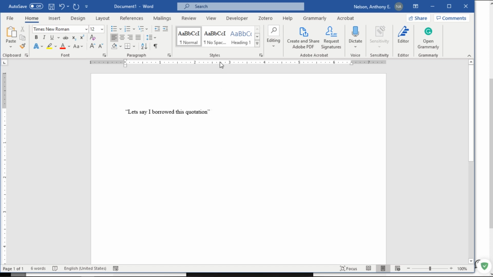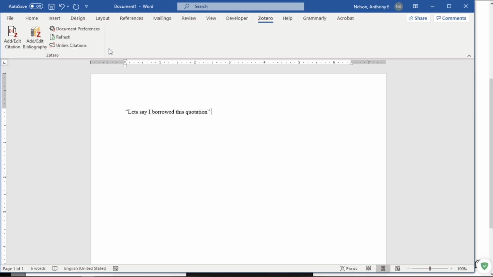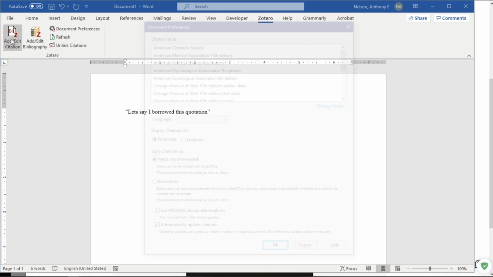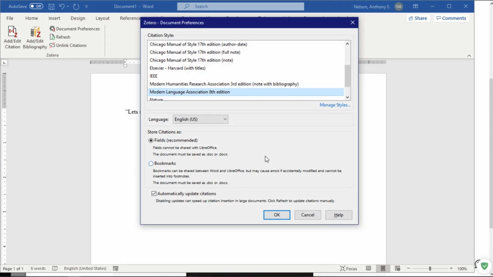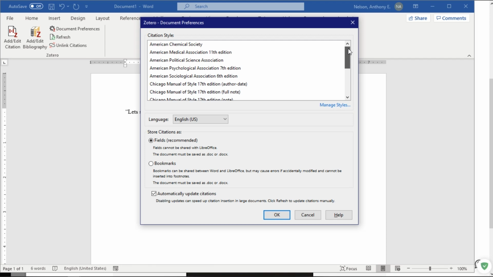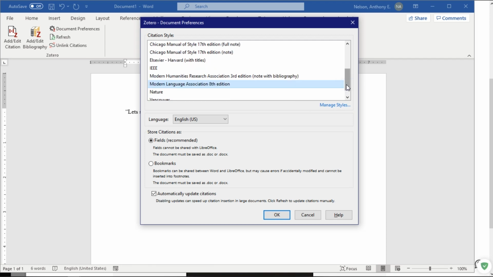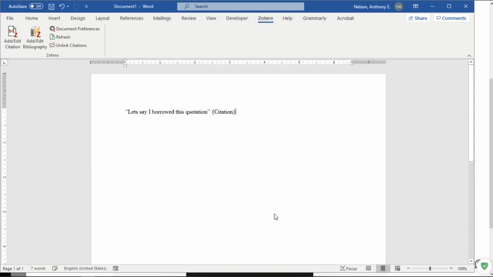Okay, now I just need to go to Zotero, add edit citation, and it's going to ask me for the style. Now for this class, we're going to use two different styles. For about the first half of the semester, we're going to deal with the Modern Language Association, or MLA. But for about the second half, we're going to deal with the American Psychological Association, or APA. So this time, I need to select MLA, 8th edition. Everything else, leave it as is, and press OK.